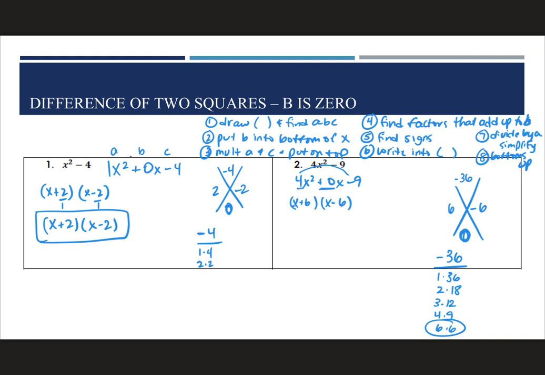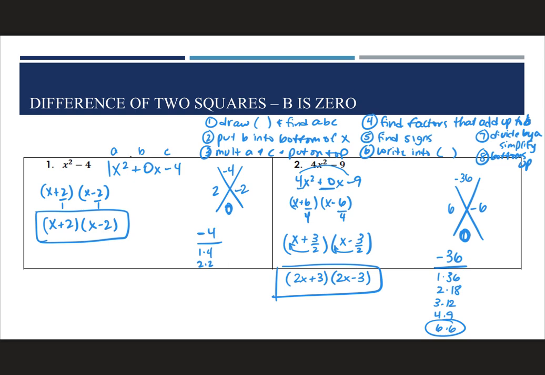And then our A is 4. So we're going to divide those both by 4. And then we're going to simplify. So when I simplify 6 over 4 in my calculator, I'm going to get x plus 3 over 2 and x minus 3 over 2. And then my last step is to move the denominators up in front of the x. So in the first one, I'm going to get 2x plus 3. And in the second one, I'm going to get 2x minus 3. And that's my answer. And that's how you do difference of squares.